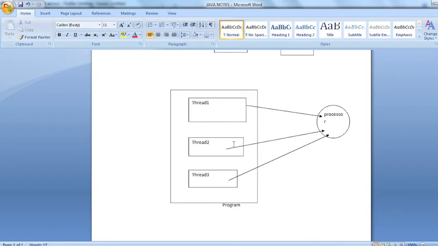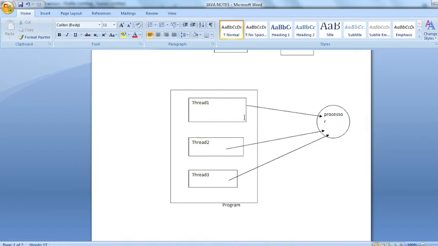And we are going to use the multi-threading concept when we develop any game software, or for example in any graphical software. Why? Because at the same time we may need to perform multiple activities. So if we need to perform multiple activities at the same point of time, then at that time we should use the concept of multi-threading.